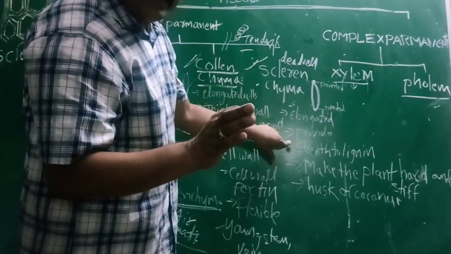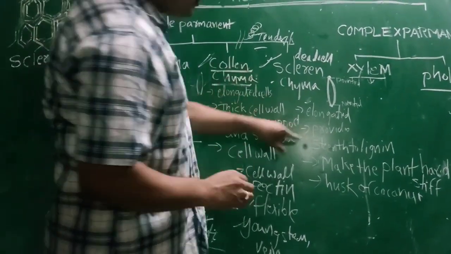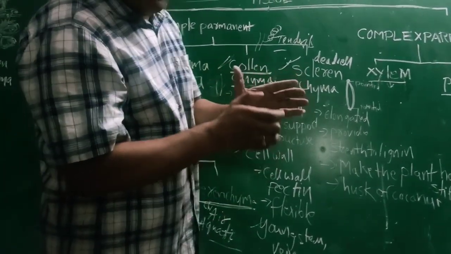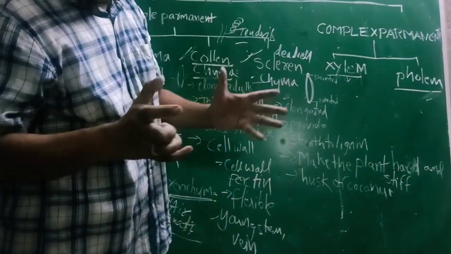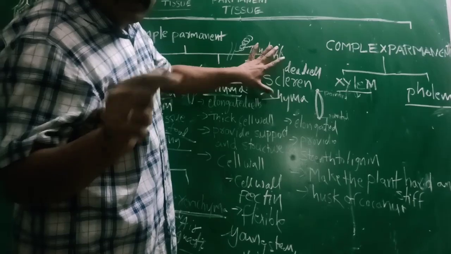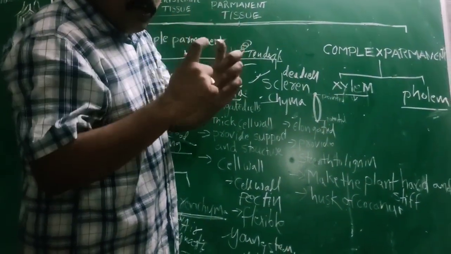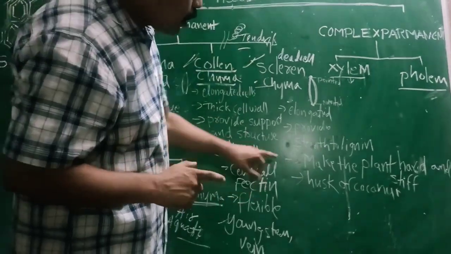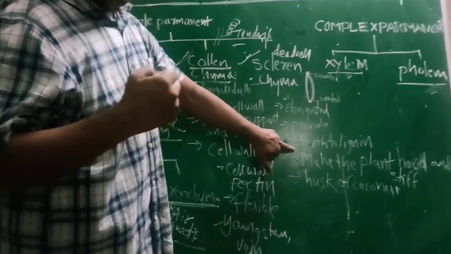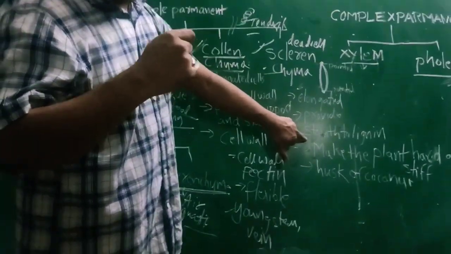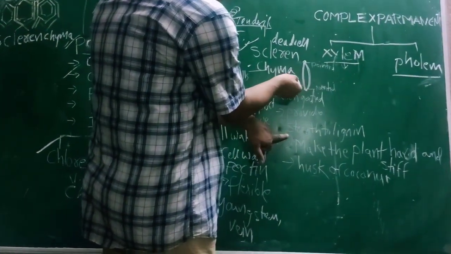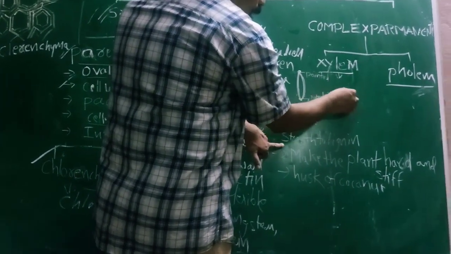There is no intercellular space between the cells. Only parenchyma cells have large intercellular spaces between the cells. In sclerenchyma cells, there is no space. Why? Because these are permanent cells. The cell wall, the outer covering layer, is what gives mechanical support and stiffness, and the outer covering layer is what? Lignified. Lignified, very, very important. Especially for sclerenchyma cells, the outer covering layer is lignified.